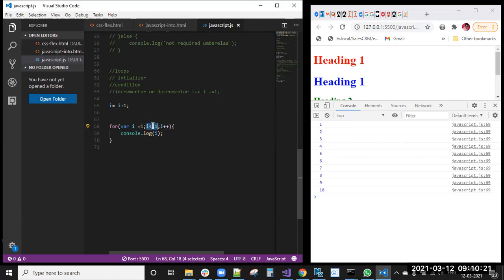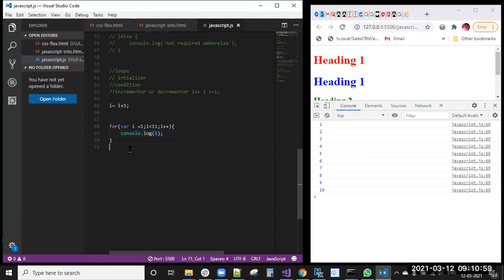2 less than 11, this condition is true, then it will print on the console. Next it will make it 3, and the condition is 3 less than 11. Up to when i equal to 10, it will increment to 11. 11 less than 11, this condition is false, so it will not print. This is the for loop. Like this, the for loop will work.